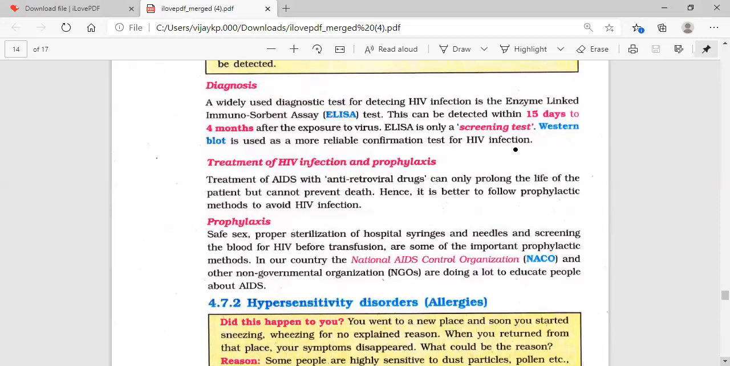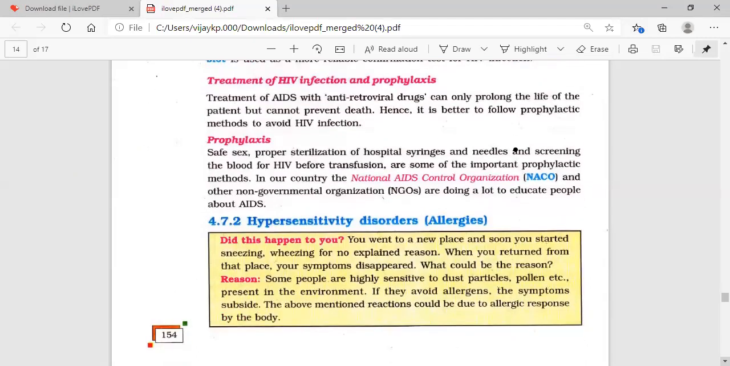Treatment of AIDS uses antiretroviral drugs: zidovudine, azidothymidine, didanosine, dideoxycytidine. Nowadays, the medicines which are going to be used, we say simply antiretroviral drugs. They can only prolong the life of the patient, but we cannot prevent death. Hence it is better to follow prophylactic methods to avoid HIV infection.